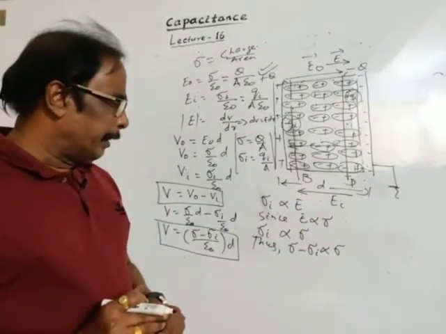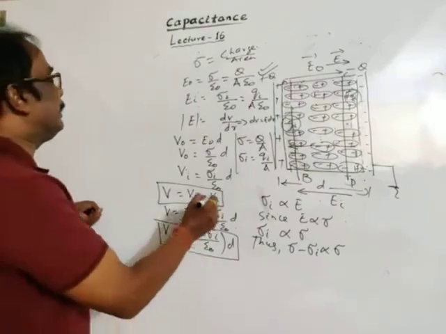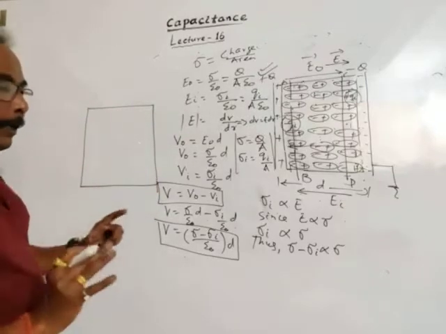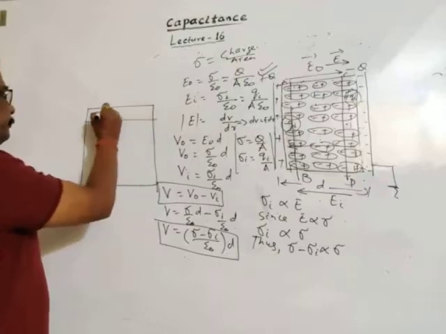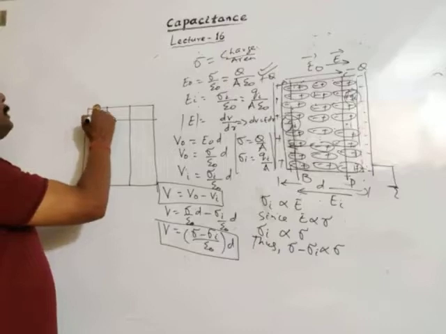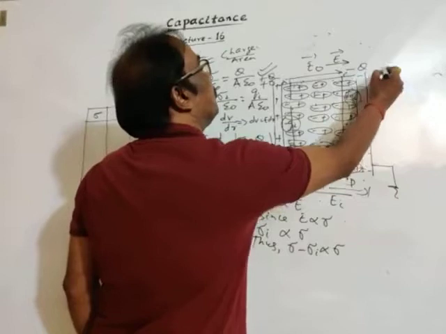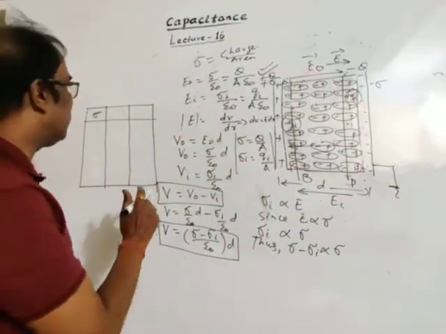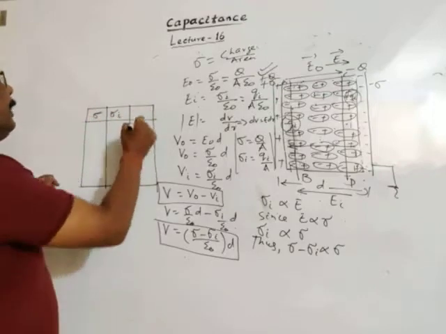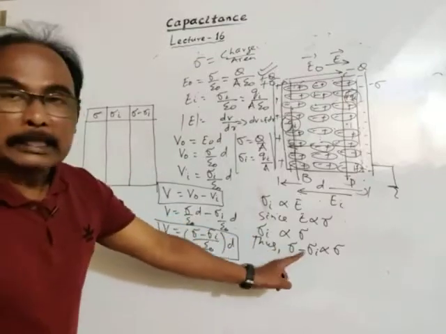So how will it be understood well? I am taking an estimation. Suppose in this table we have the original charge density sigma, the induced charge density, and sigma minus sigma I, the difference in charge densities.